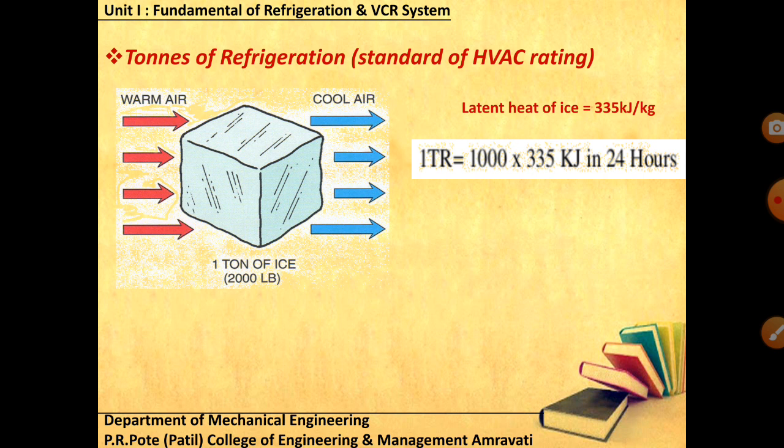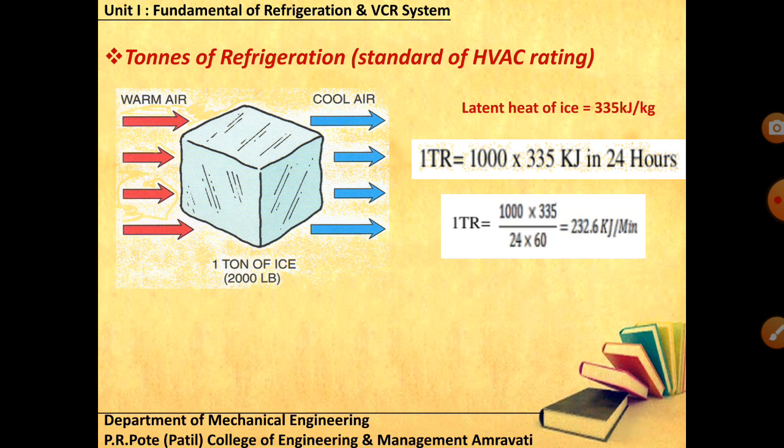Obviously for 1 kg it requires 335. So for 1 ton it requires 1000 into 335, and if I provide the time limit of 24 hours, for 1 TR I can write it like this: 1000 multiplied by 335 divided by 24 into 60, that is 232.6 kilojoule per minute. And if you take it in seconds, you will get around 3.5 kilowatt. So that is its cooling effect, cooling capacity.